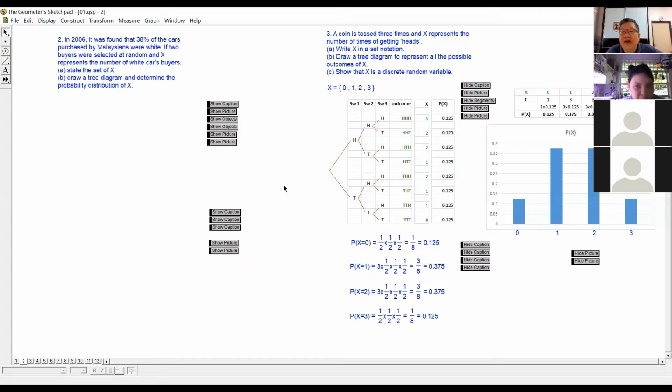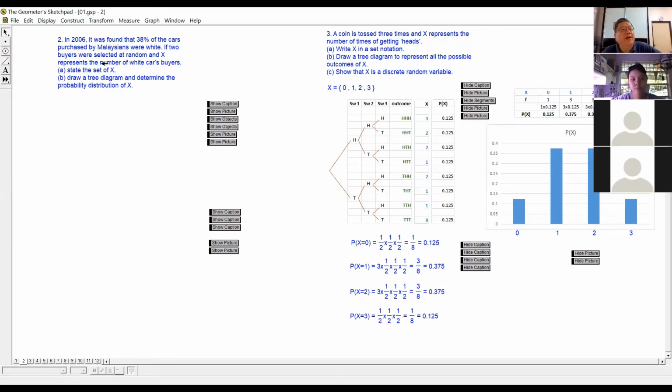Probability distribution of X means you draw the diagram with the probability there. X equal to 0, what is the probability? X equal to 1, what is the probability? X equals to 2, what is the probability, right? So that is the probability distribution of X.